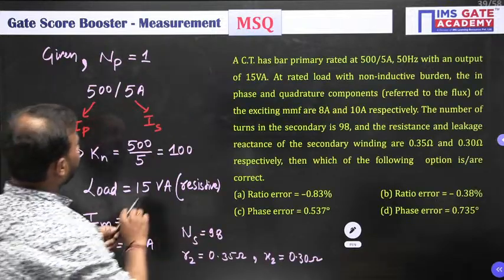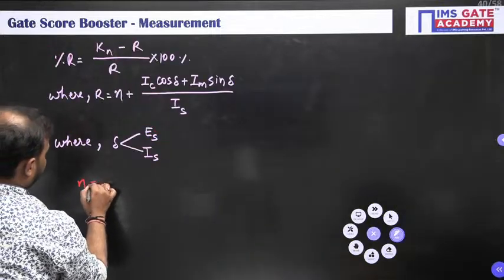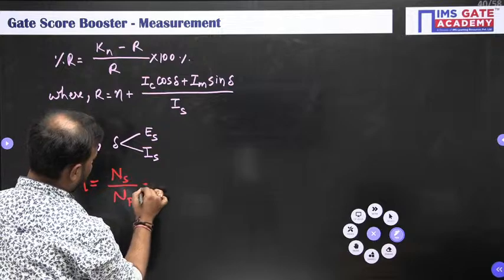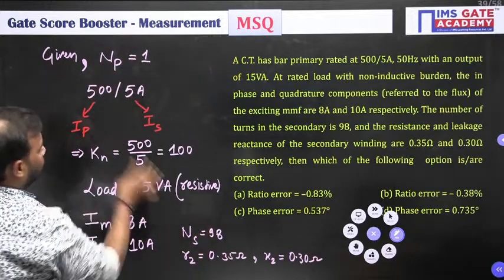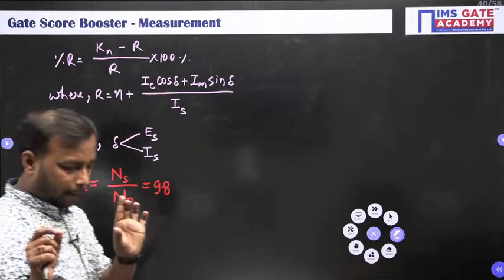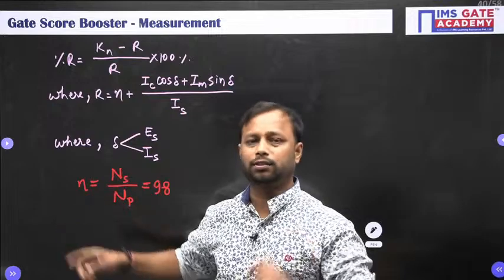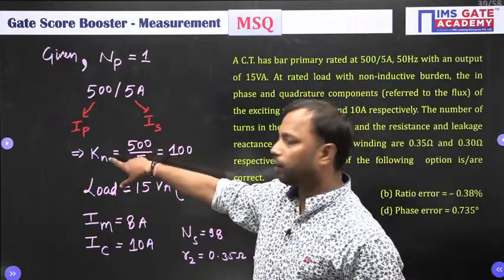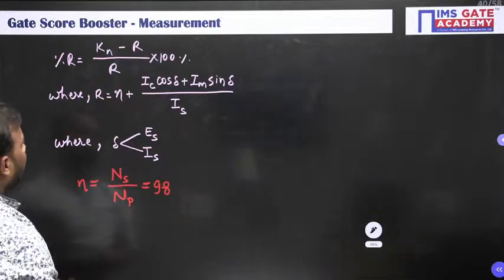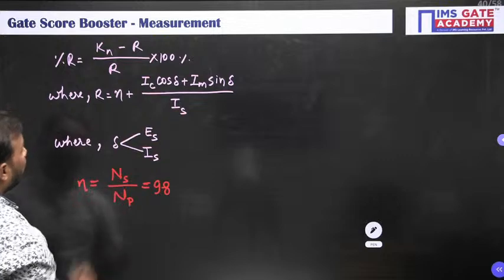Let me write the N value here. N is the turns ratio, which is equal to secondary turns NS divided by primary turns. It is given in the question directly, 98 and 1. So 98 by 1 is 98. Please be aware of the difference between the nominal ratio and the turns ratio. Turns ratio we get from the turns of the winding, and nominal ratio we get from the rated current of the current transformer. So we have all the values except del.